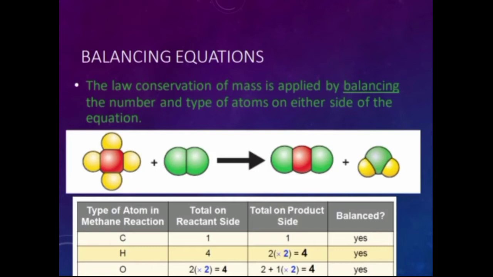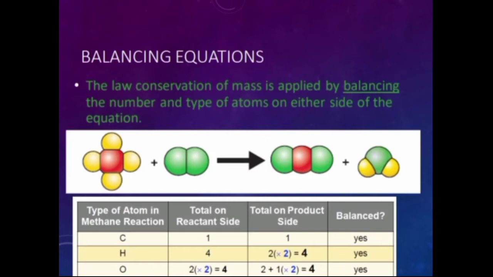Type of atoms in the methane reaction. There is carbon, hydrogen, and oxygen, and a total on the reactant side. The carbon on the reactant side is 1, and the total on the product side is also 1. Is it balanced? Yes. For hydrogen, the total on the reactant side is 4. The total on the product side is 2 times 2 equals 4. Is it balanced? Yes.